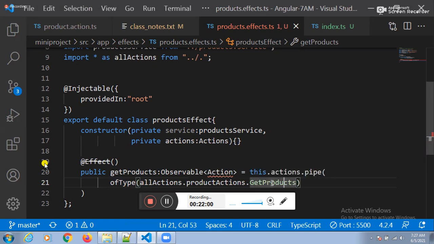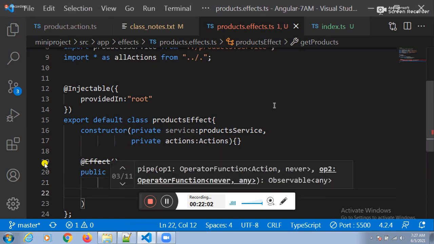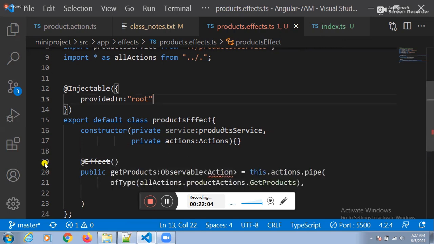Next one. Coming to the second action. Is the second action dependent on a service or not? Yes. Does the service contain an asynchronous call or not? Yes, sir. Is my point right or not?